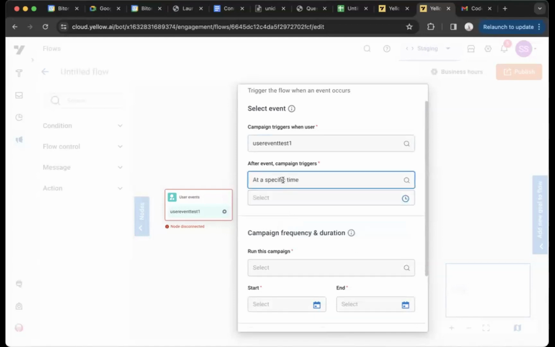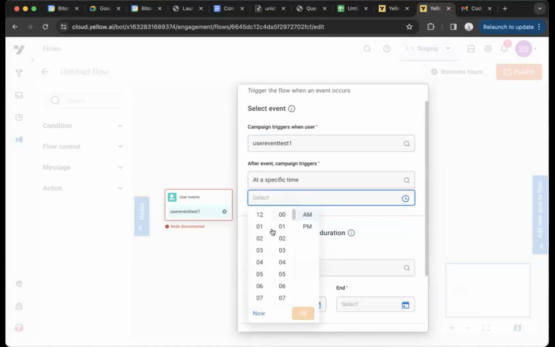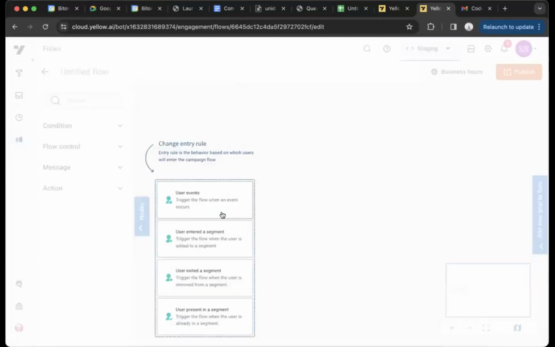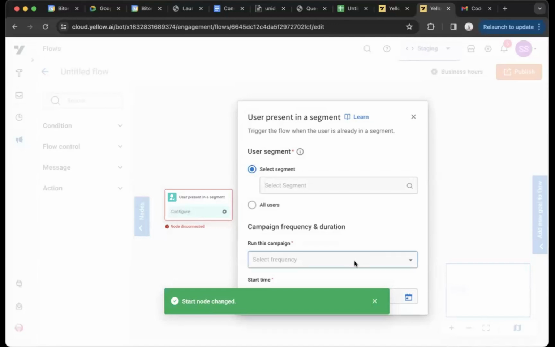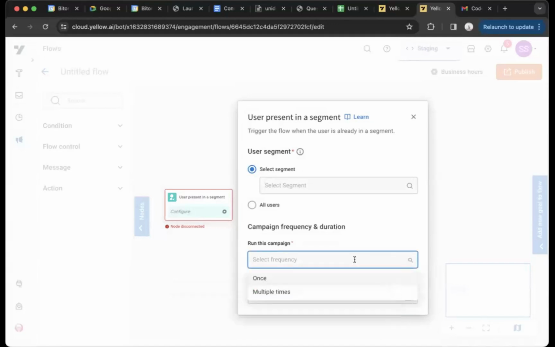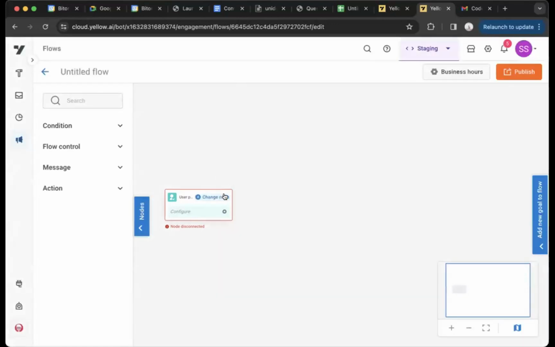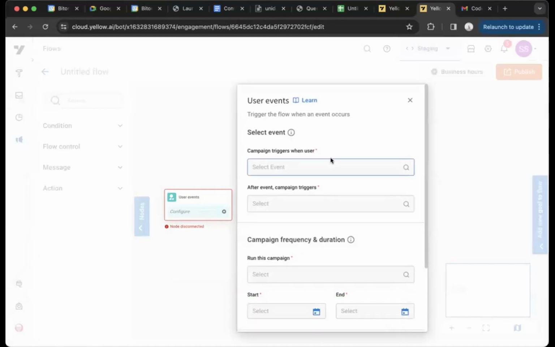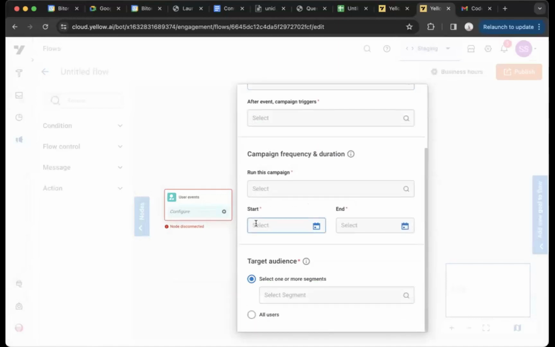Another configuration over here is at specific time. Here, you can select a time. I'll talk about this after I talk about the campaign frequency and duration. As we saw in the earlier configuration in segment, you only have one time because you have a list of users and you want to target these users on 17th May at 5 p.m. But for an event-based campaign, that is not the case. Since you're listening to an event, you have start as well as end.